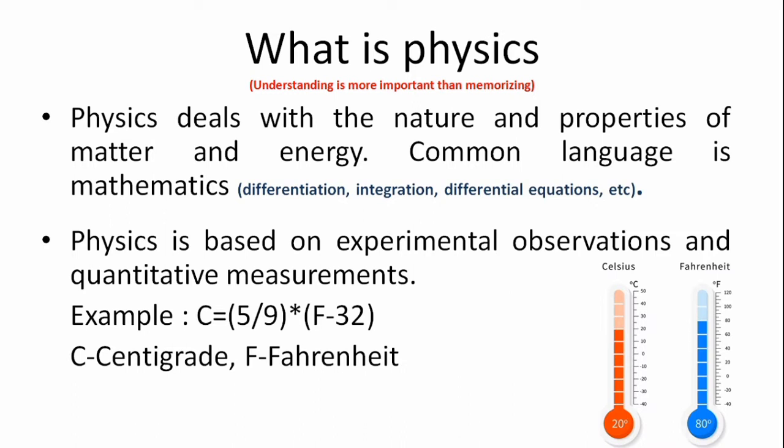We have centigrade or Fahrenheit units as a standard reference for measurement of temperature. And we have a simple mathematical formula to convert from centigrade to Fahrenheit and vice versa. If you want to convert from Fahrenheit to centigrade, we use C = 5/9 (F - 32), where C is centigrade and F is Fahrenheit.